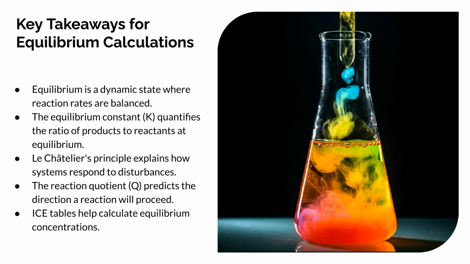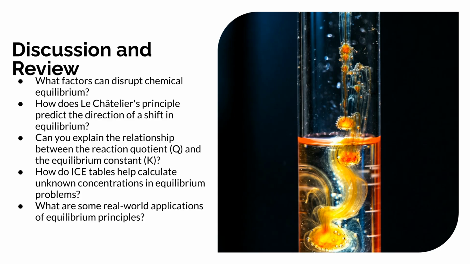The key takeaways are that equilibrium is a dynamic, balanced state, and K quantifies the product-to-reactant ratio. Le Chatelier's principle explains system responses, Q predicts reaction direction, and ice tables are used for concentration calculations. To review, consider the factors that disrupt equilibrium and how Le Chatelier's principle predicts shifts. Reflect on the relationship between Q and K, how ice tables are used, and real-world applications of equilibrium principles.